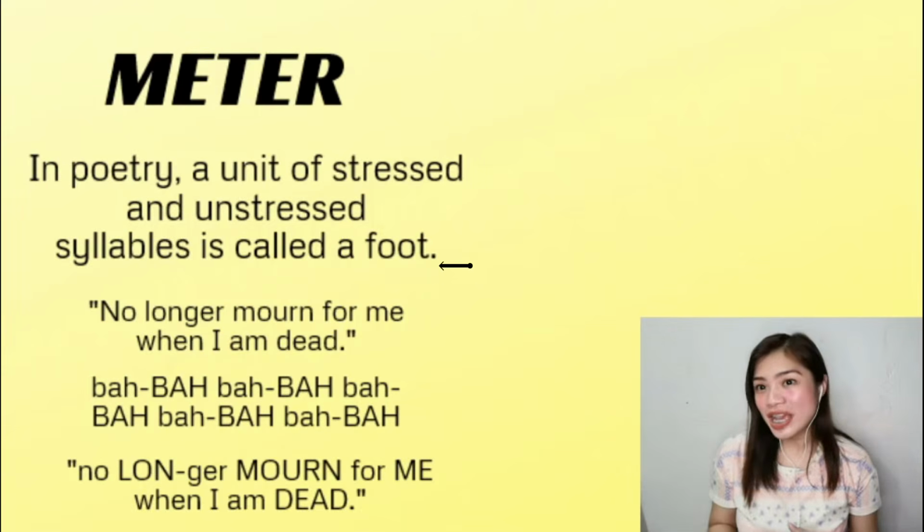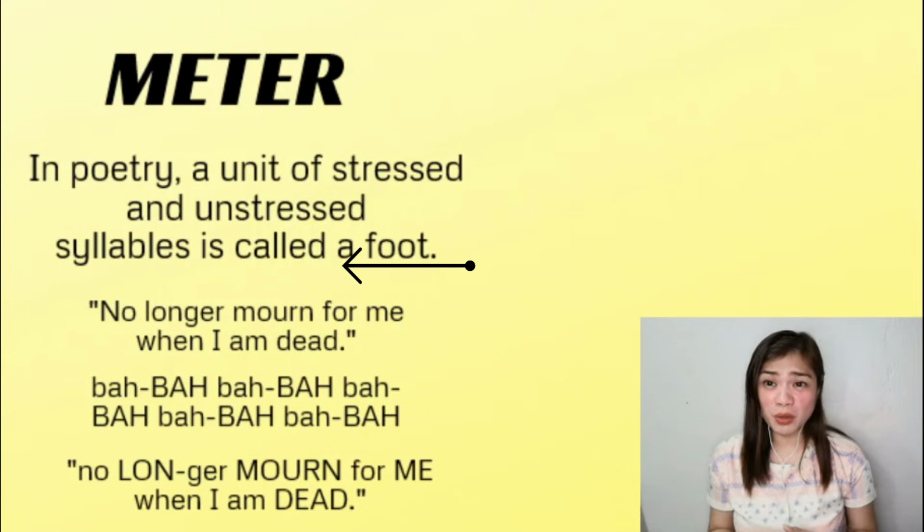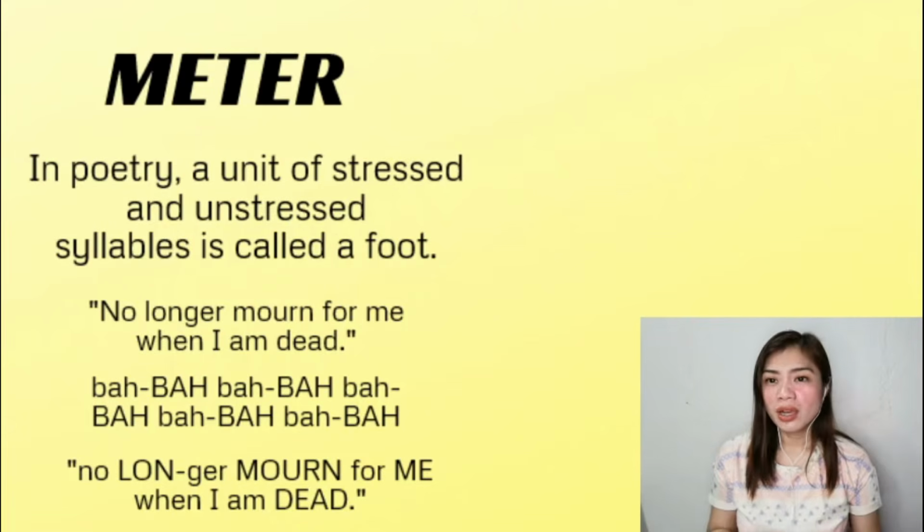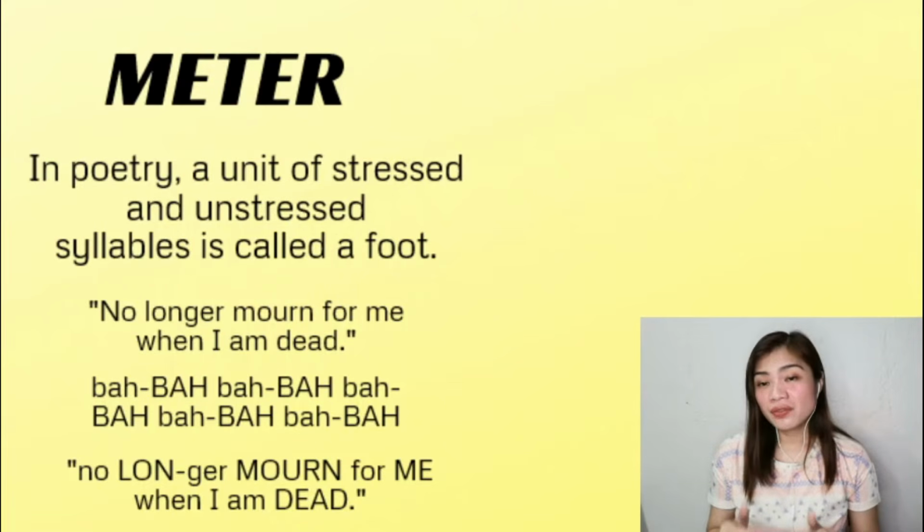In poetry, a unit of stressed and unstressed syllables is called a foot. For example, look at this line from Shakespeare. "No longer mourn for me when I am dead." The rhythm is ba ba ba ba ba ba ba ba. We read it like this: "No longer mourn for me when I'm dead."